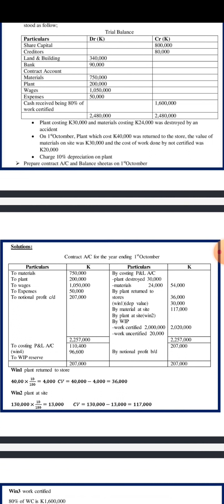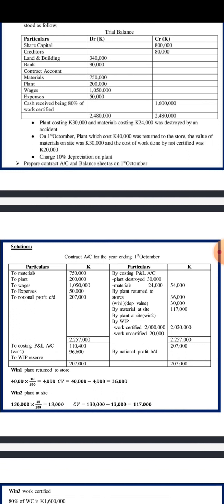So again, we add now this column, we find the total of it all, which is 54,000 plus 36,000 plus 36,000 plus 30,000 plus 117,000 plus this 2,020,000, we get 2,257,000.